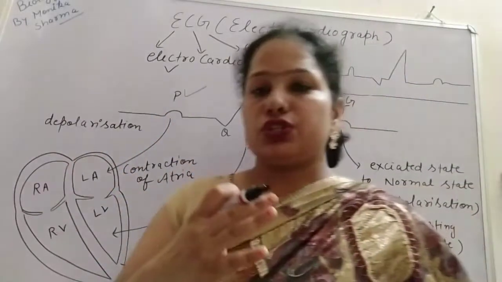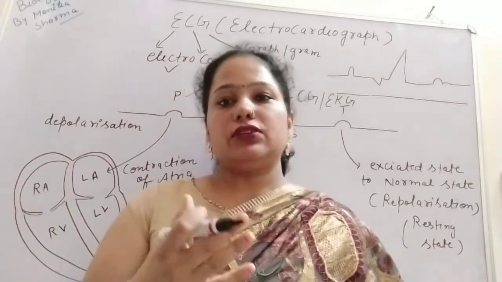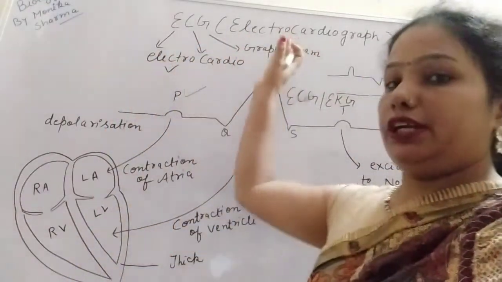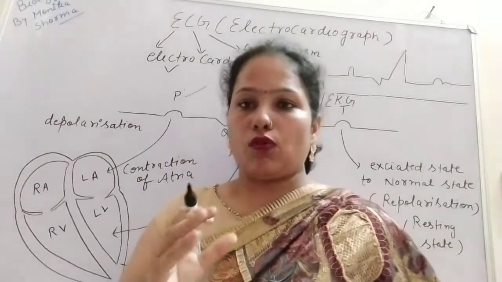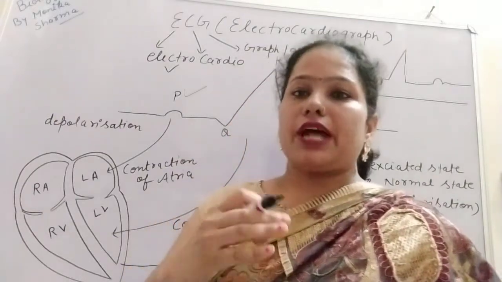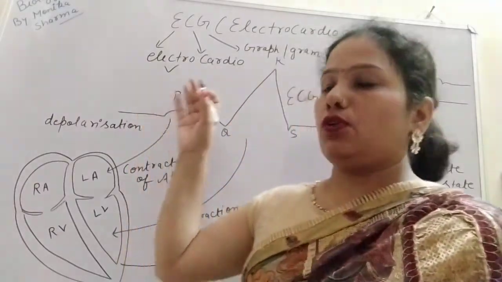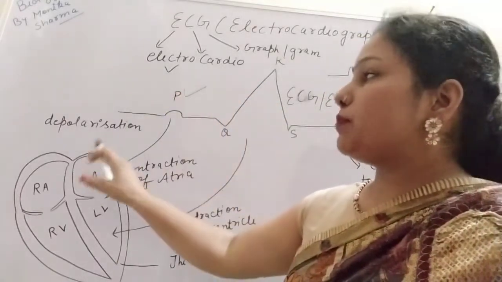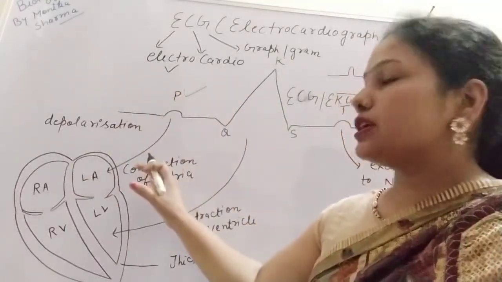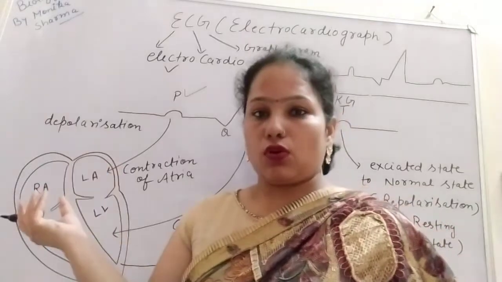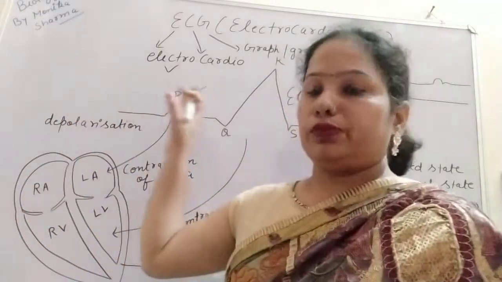Electrodes are applied on the chest of the patient, and then the electrocardiograph is obtained. That process is known as electrocardiogram. So the doctor applies some electrodes, and with the help of those electrodes the graph is obtained.